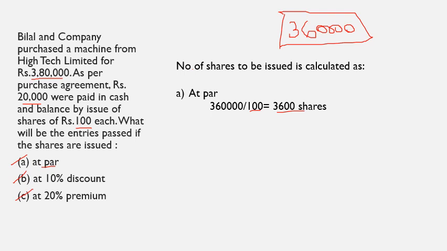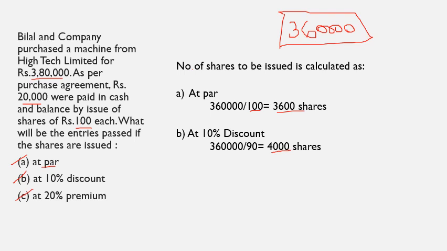In the second case, when the shares are issued at 10% discount, how many shares are to be issued to meet 3,60,000? The share value becomes 90 rupees. So 3,60,000 divided by 90. Now they have to issue 4,000 shares to meet the liability of 3,60,000.